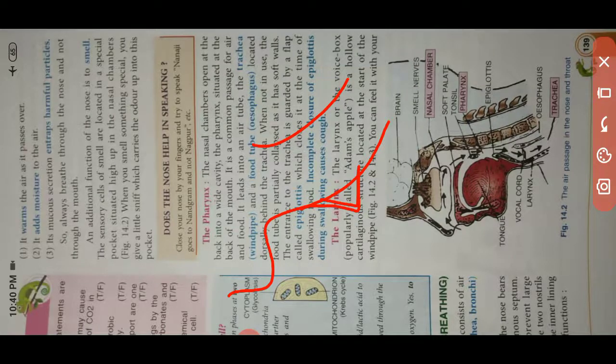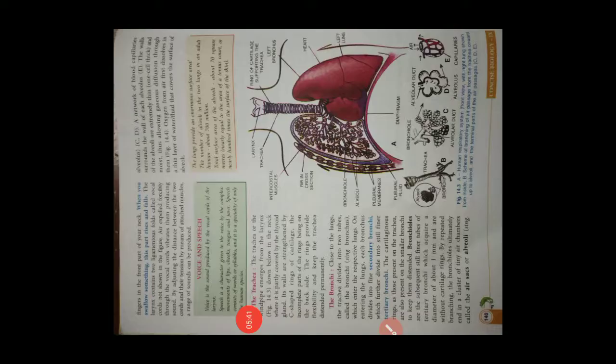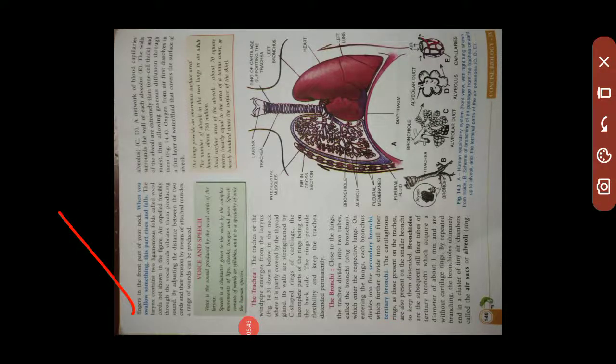When one gets to older age, this structure comes out; that is called the larynx, or Adam's apple. It is basically a hollow cartilaginous structure; here the voice is produced inside this portion. If you touch you can feel it. Beside this the thyroid gland is also present. In the next page you can see fingers in front of the neck. When you swallow something, this part rises and falls.